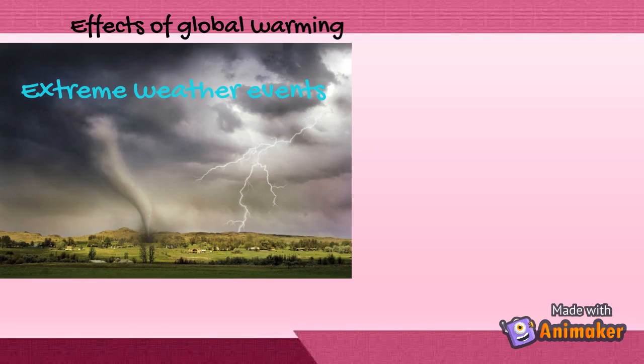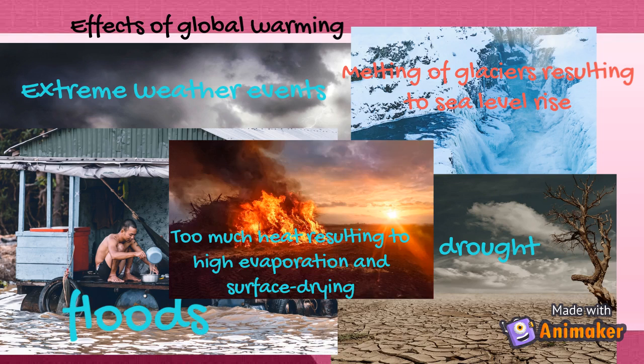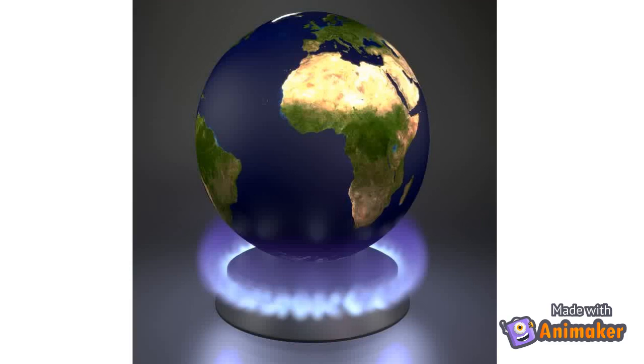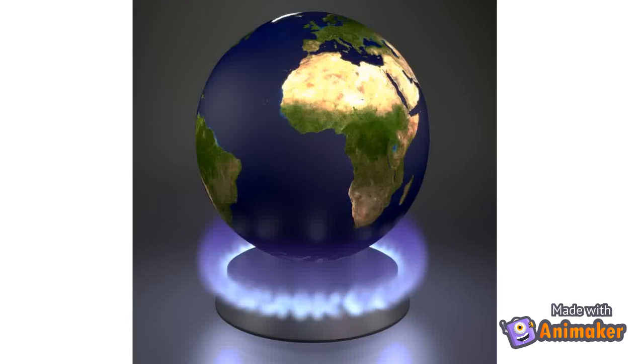The following are some effects of global warming. Extreme weather events. Melting of glaciers resulting to sea level rise. Floods. Drought. Too much heat that results in higher evaporation and surface drying. It's not over until it's over. Let us join hand in hand in saving our Mother Earth. As its caretakers, let us start doing something in our own little way to save it. Because small actions make a big difference.